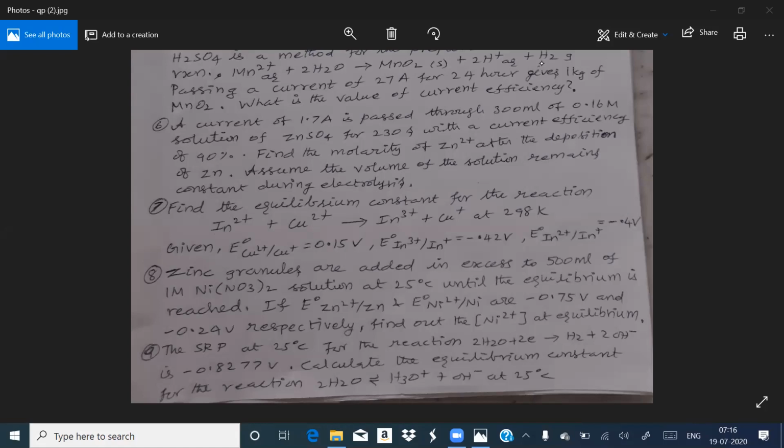It is +3 into +1. It is +2 into +1. And +2 into +3 is not given. So this E naught for +2 into +3 we have to get from these two. How to get it from these two, that we will see.